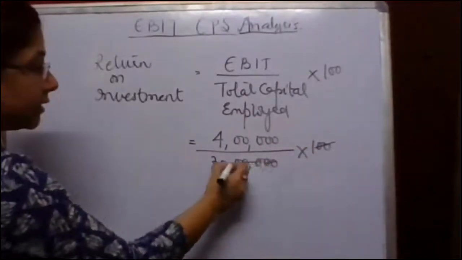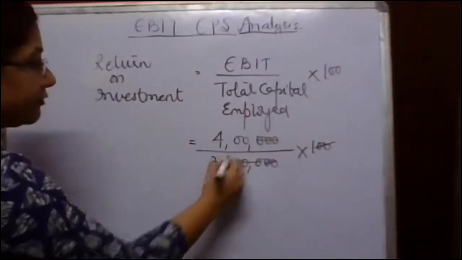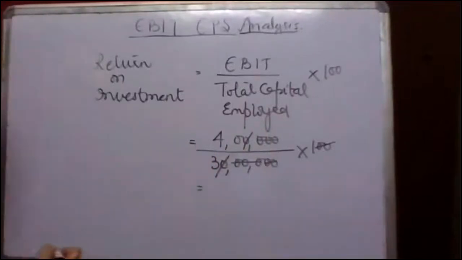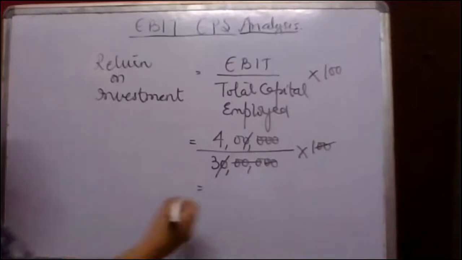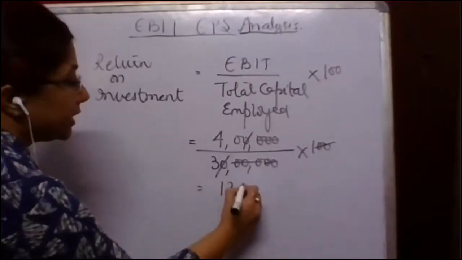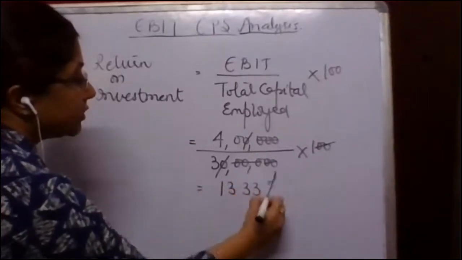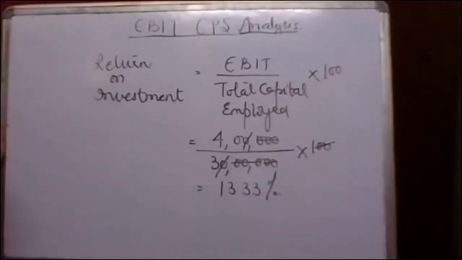So if I simplify it, 3 I have deducted from here. So 40 divided by 3. If I divide 40 by 3, I'm going to get 13.33%. Fine.